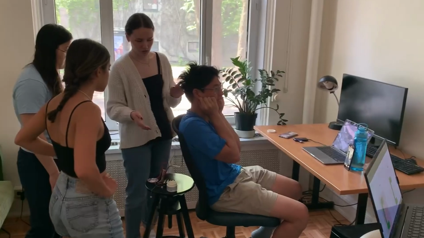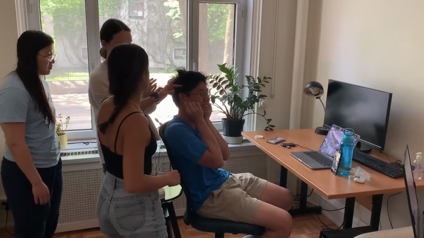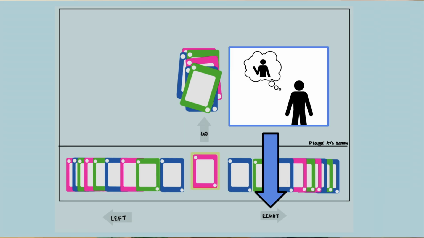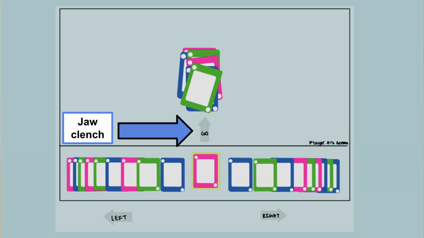McGill Neurotech split into 3 sub-teams in order to achieve this. We have the data collection team, the signal processing and machine learning team, and the software team. The method of data collection our team uses is EEG. EEG, or electroencephalography, is a non-invasive method of collecting electrical signals from the brain. For UNisOn, we decided to use motor imagery and jaw clenches to control and play the game. The motor imagery signals are used to shuffle through the user's hand of cards, left and right, and the jaw clench is used to select the cards the user wishes to play.